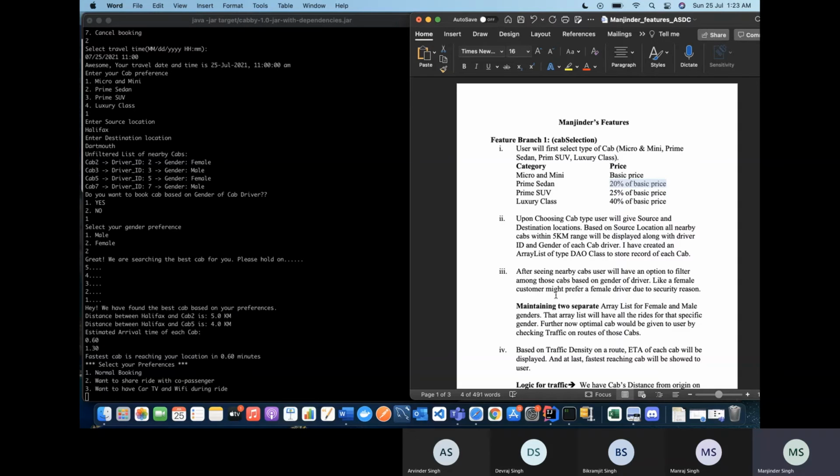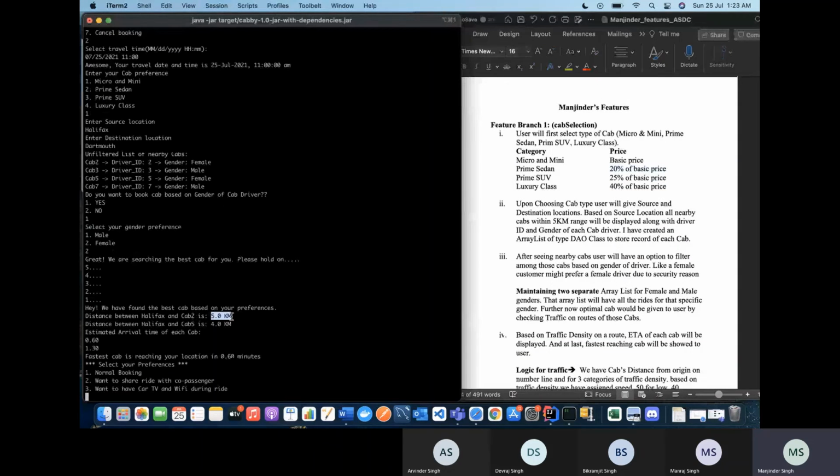We have categorized traffic density in three levels: low traffic, moderate traffic, and high traffic. On the route where the traffic is highest, the speed of that cab would eventually be the least. For the lowest traffic, the speed would be highest, which we have given as 50, for moderate we have given 40 kilometers per hour, and for the highest traffic on a route we have given 30.